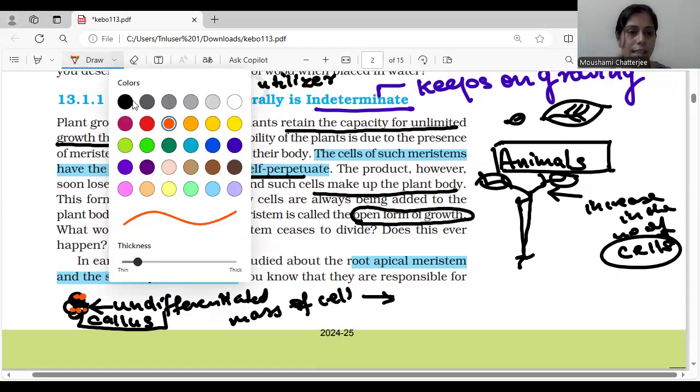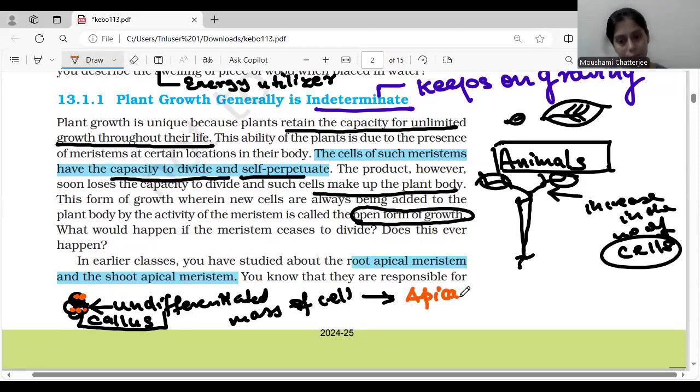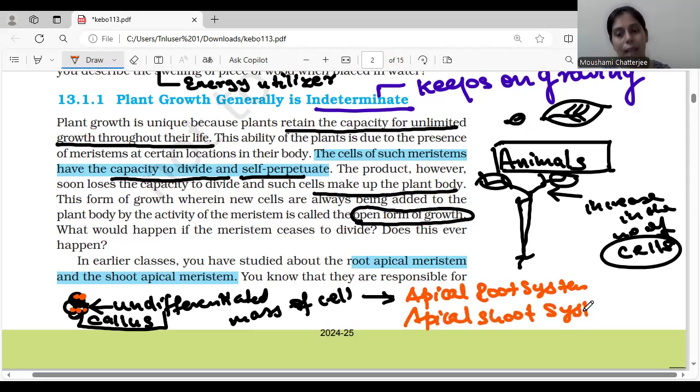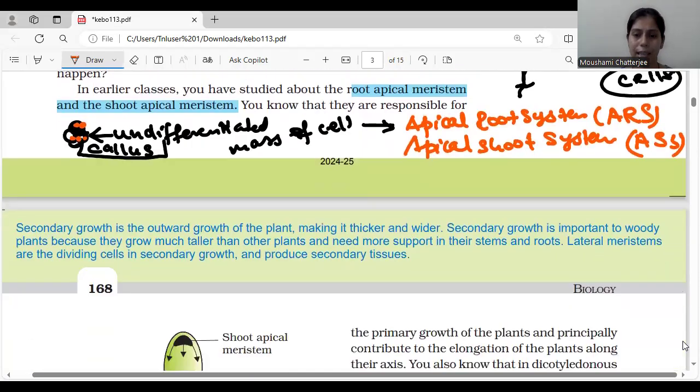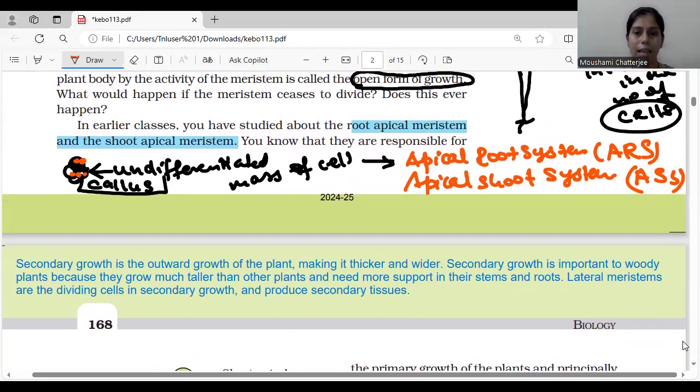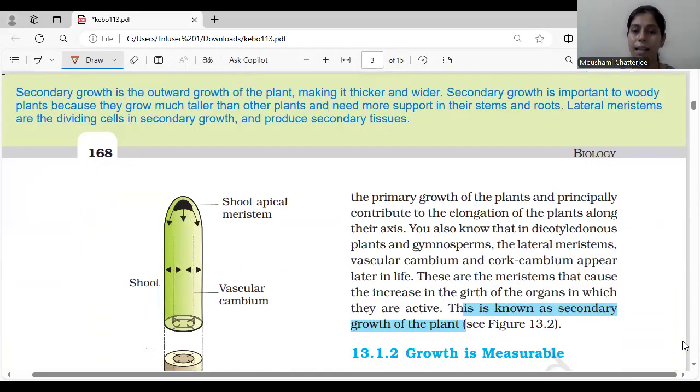So what they are going to do is, they are going to form the apical root system, and you can also say the apical shoot system. So they will give rise to these two kinds of systems. Okay, you can write it as AR, apical root system, and apical shoot system. Okay, but how do they grow and how do they differentiate, that we need to understand.